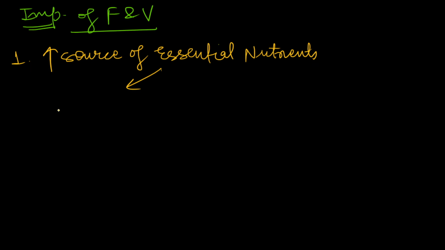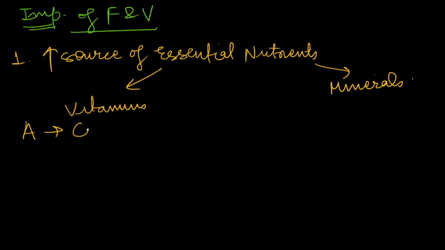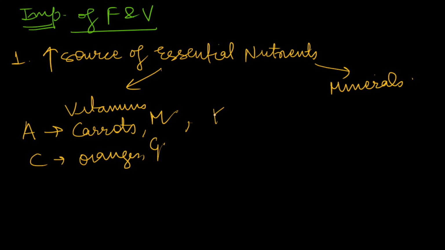We get vitamins as well as minerals. In vitamins, you can write a lot of examples. For example, we get vitamin A from carrots and mangoes, vitamin C from oranges and guava, and vitamin K from spinach. We can mention other vitamins also.